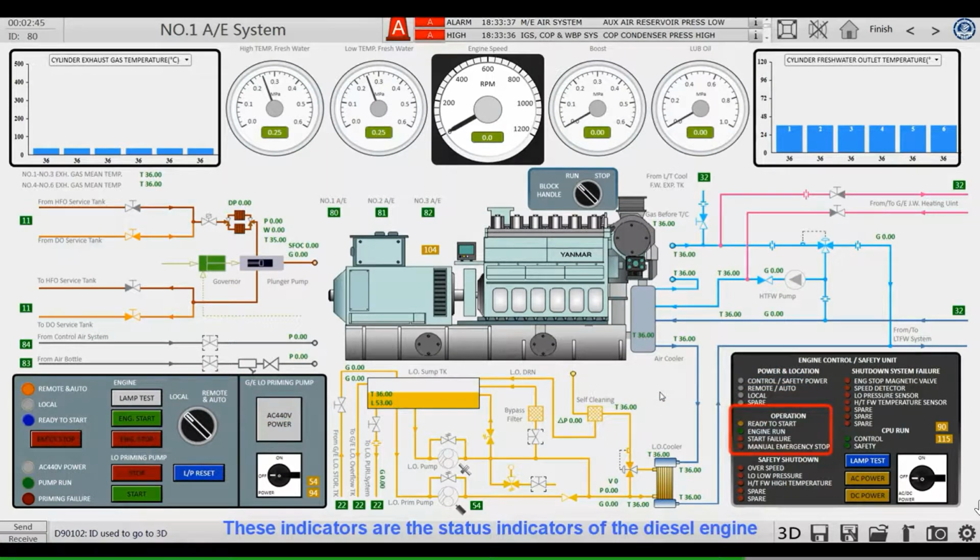These indicators are the status indicators of the diesel engine, which are diesel engine ready to start, running, starting failure, and emergency stop state. These are the engine safety shutdown alarm lights. They show whether the diesel engine was stopped due to overspeed, lubricating oil low pressure, or too high freshwater temperature.